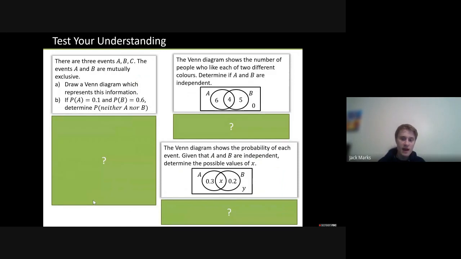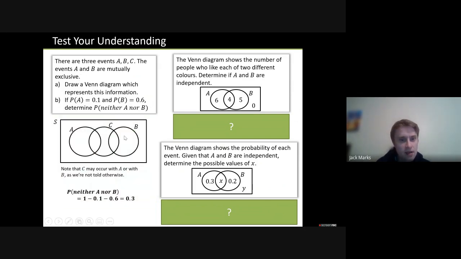So pause the video, have a quick go at these ones here, especially the third question is very, very good. Okay, so assuming you've done that, A and B are mutually exclusive. So A and B here should not overlap. C, though, C could overlap with A and could also overlap with B. A is 0.1, B is 0.6. Determine neither A nor B. Well, it's the thing outside of 0.1, but also 0.6. Must be 0.3. If you're not sure, go back into the video. We did discuss that one earlier.